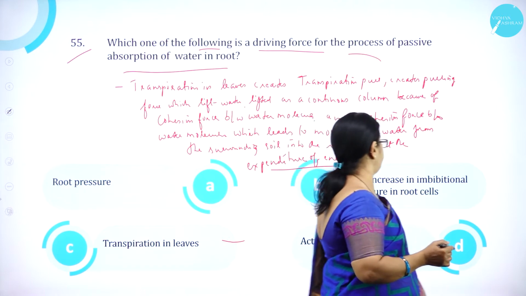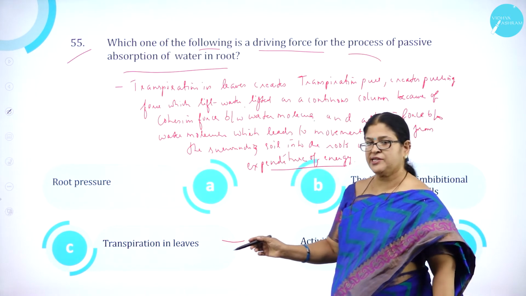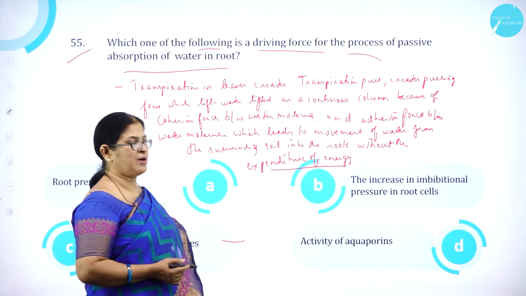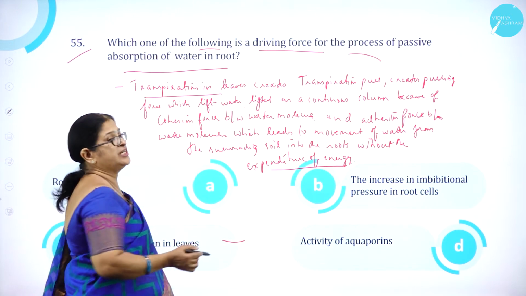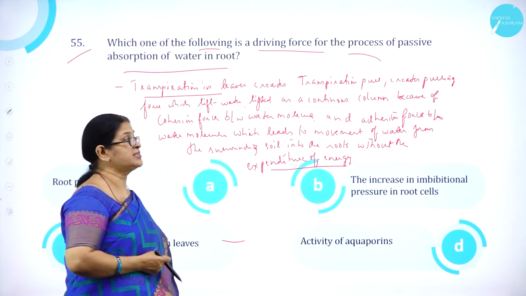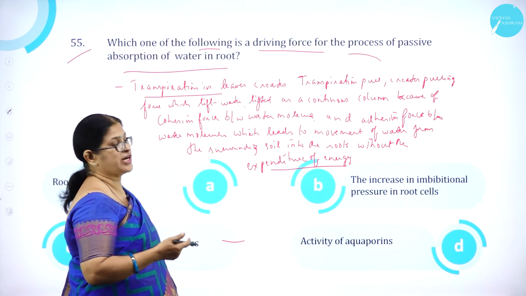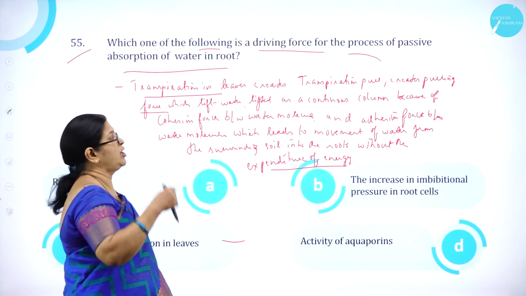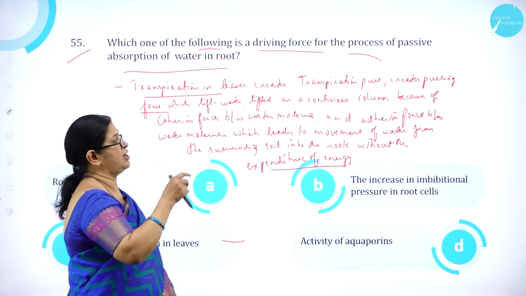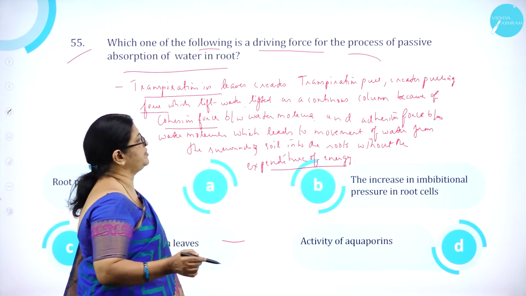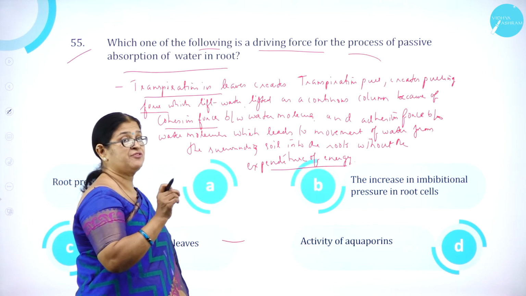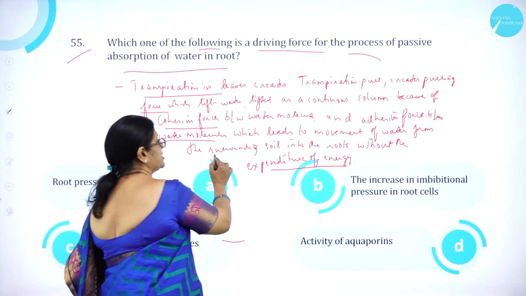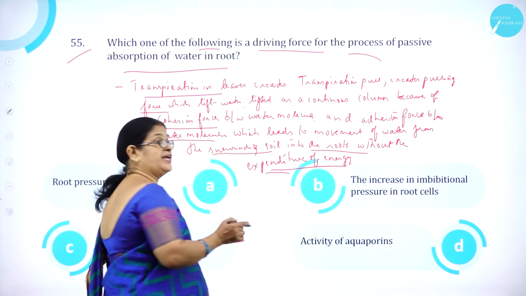Option B, the increase in imbibitional pressure in root cells. Option C, transpiration in leaves. Then option D, activity of aquaporins. We know that transpiration in leaves creates a suction force, which we call transpiration pull, creating the pulling force which lifts water in a continuous column because of the cohesion force between water molecules and adhesion force, which will lead to movement of water from the surrounding soil into the roots without the expenditure of energy.